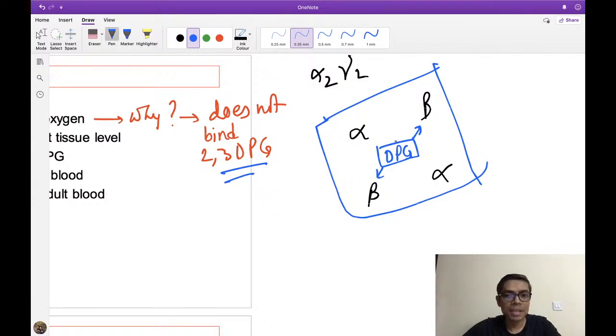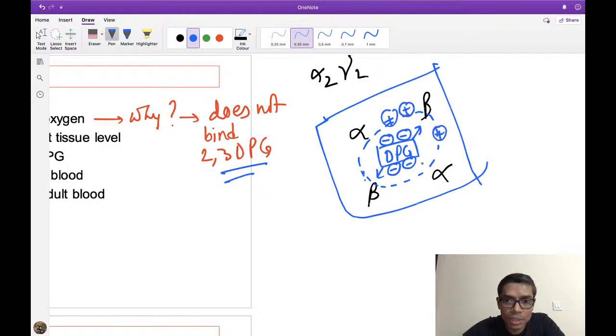So please remember, this 2,3-DPG contains negative charge on its surface. There are 4 negatively charged molecules on its surface, and both of the beta chains produce a pocket-like opening, and in that pocket, if I imagine that there is a pocket here, there are a total of 8 positively charged amino acids present surrounding this.